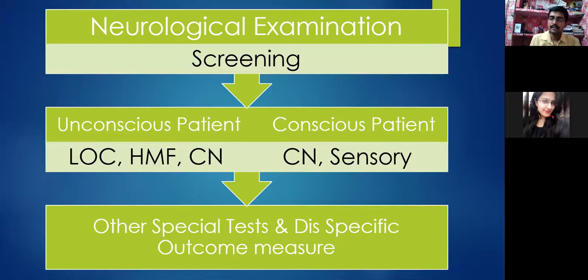After that you will have some special tests according to the suspicion, and disease-specific outcome measures, as I will specify, like Hoehn and Yahr staging as a disease-specific outcome measure, and Brunnstrom stages of recovery for the stroke patient. For Parkinson's disease we can have the PDRS, Parkinson's Disease Rating Scale, and EDSS for multiple sclerosis. So likewise we will have specific outcome measures for every specific disease.